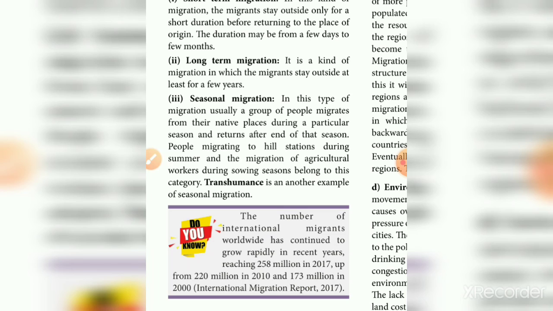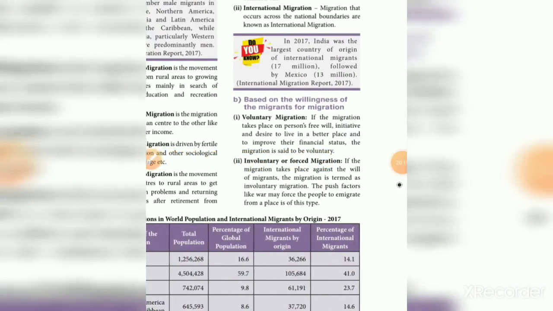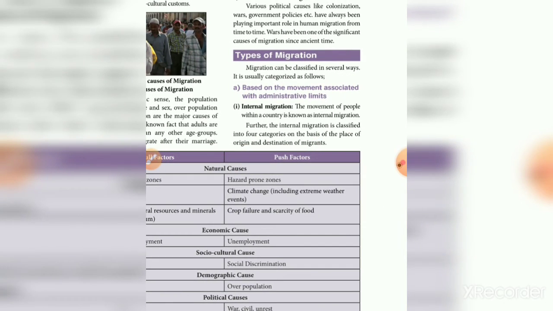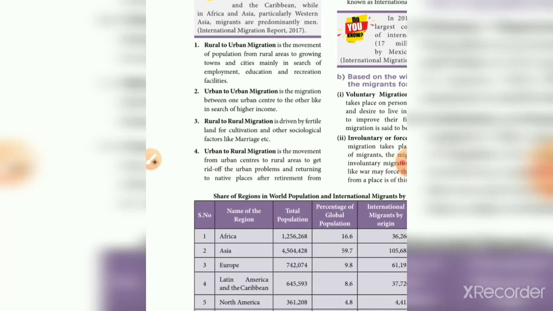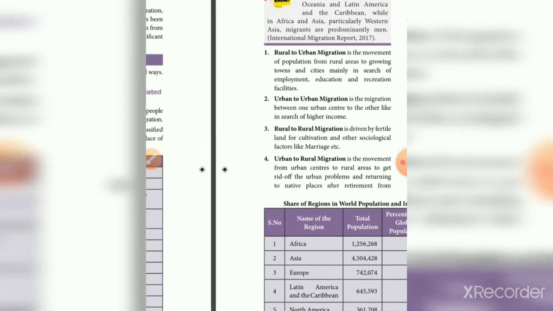Okay students, today we discussed a few topics. The first is the categories or types of migration based on movement associated with administrative limits. On that basis there are two categories: internal migration and international migration. Internal migration is further divided into four categories: rural to urban, urban to urban, rural to rural, and urban to rural migration.